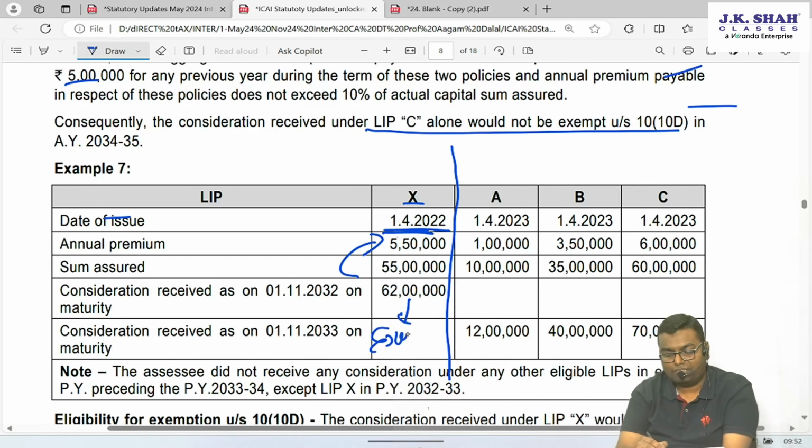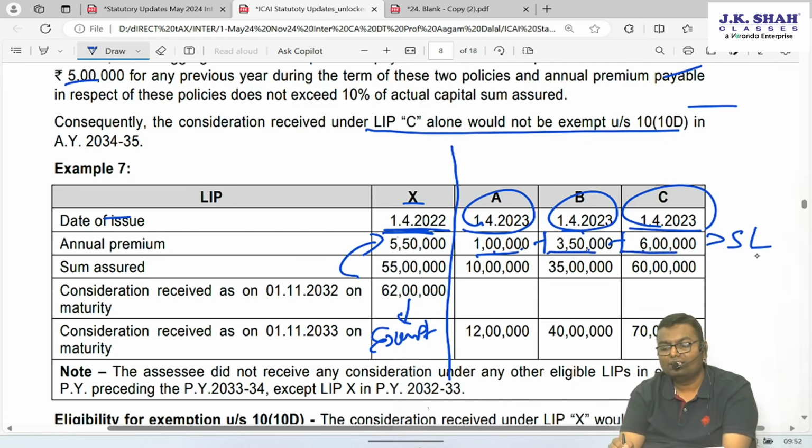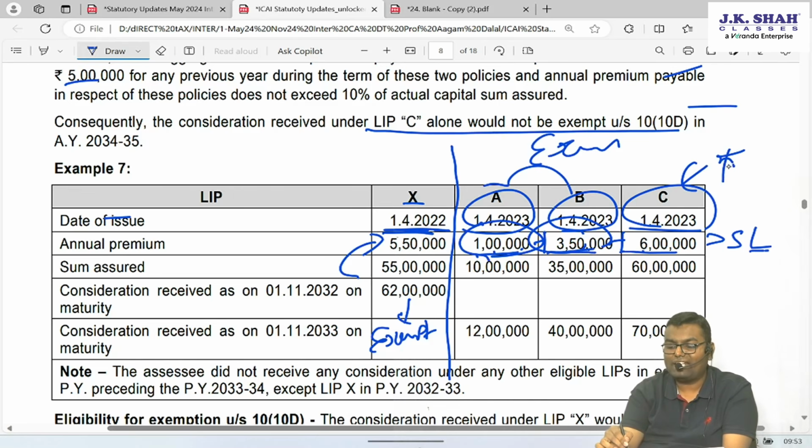Maturity will be exempt. But these 3 policies were issued on 1st April 23. So we have to see the total premium of these 3 policies. Yes, the premium of these 3 policies is more than 5 lakh. Now again, those policies whose total premium is up to 5 lakh can get exemption. So these 2 policies can get exemption, same like the earlier example. So these 2 will also be exempt. This alone will be taxable.